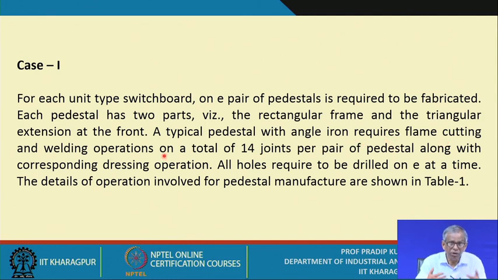That means you are becoming aware of the kind of operations you require for the fabrication. You require flame cutting and welding operations on a total of 14 joints per pair of pedestals, along with the corresponding dressing operation. So, obviously there will be some dressing and finishing operations that you do.